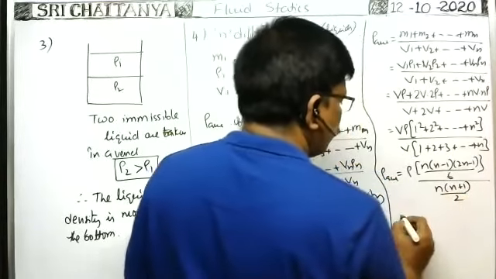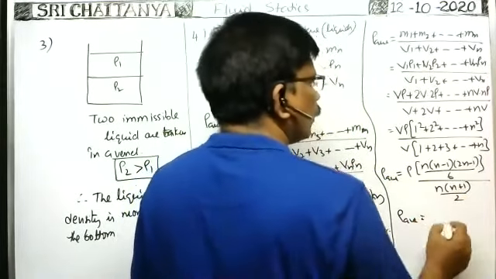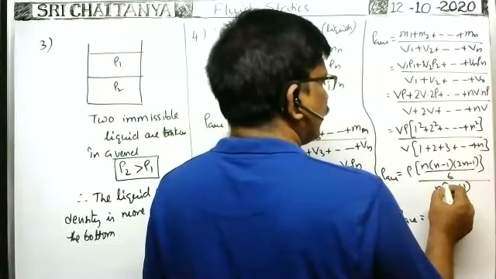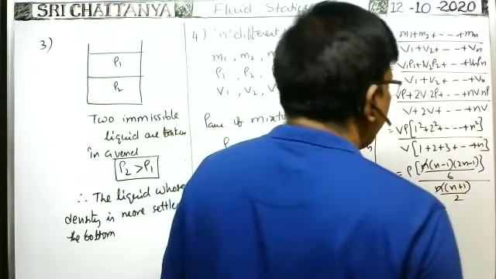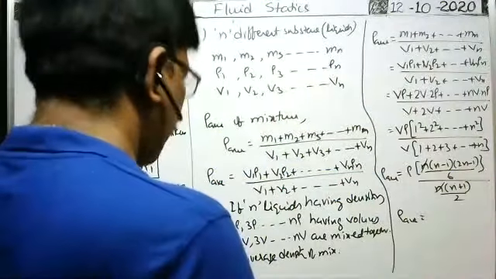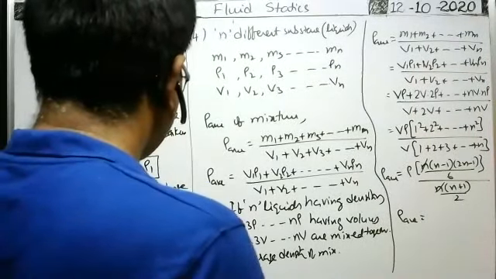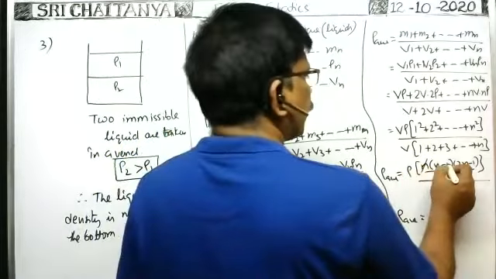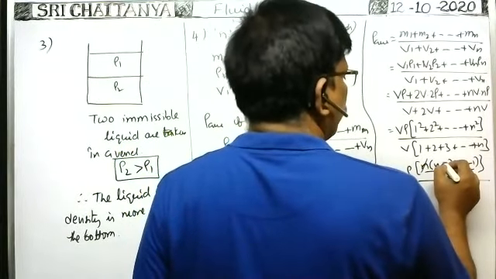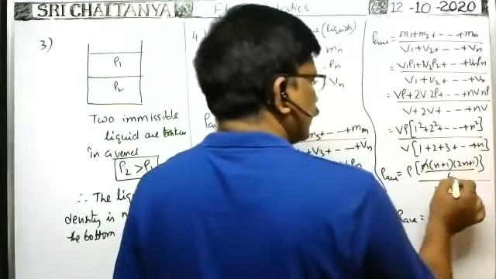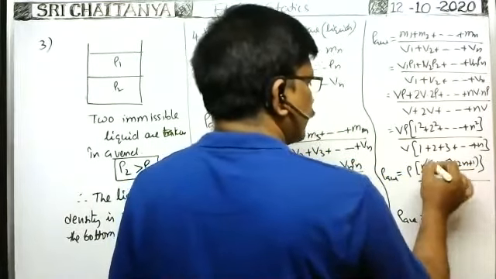Therefore, for the average density, n cancels. So what is the remaining value? Sorry, it is n into n plus 1 into 2n plus 1 by 6. Here n plus 1 cancels.